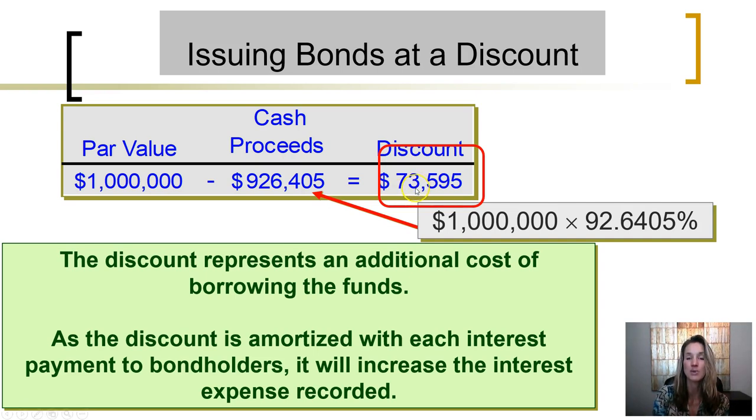So we are not going to wait until the end of the bond's life to record that additional $73,595 as an interest expense. The discount will be amortized, and a little bit of that additional interest cost, or a little bit of the discount, will be spread out and recorded as an expense with each interest payment to bondholders. So whenever we make an interest payment to bondholders, we will record an interest expense for the cash paid to bondholders, plus a little bit of the discount.